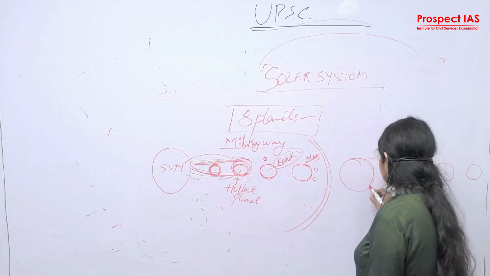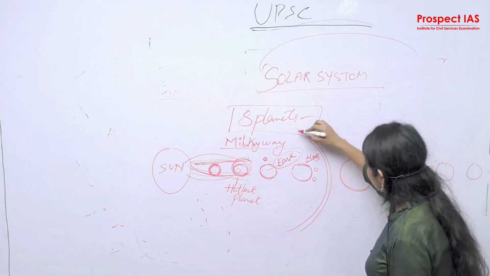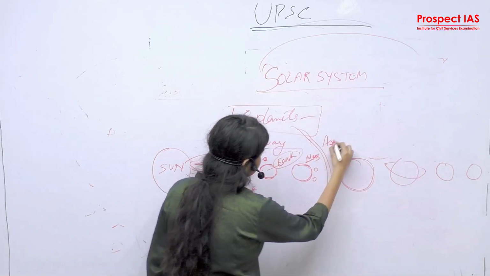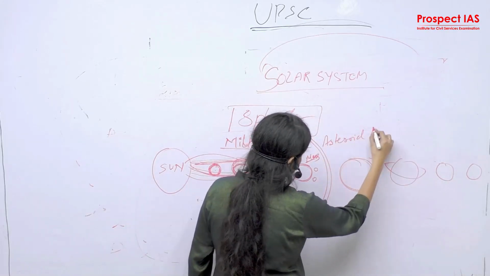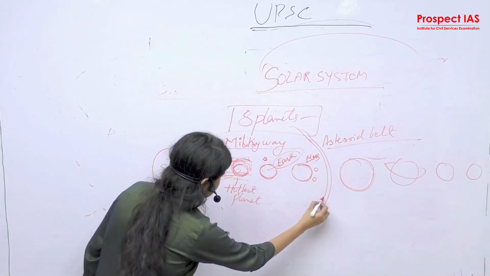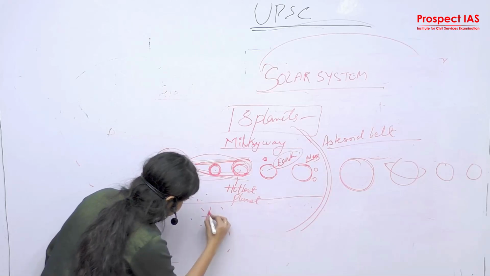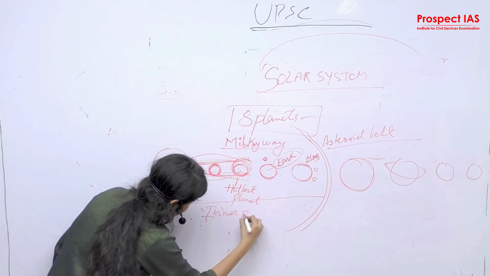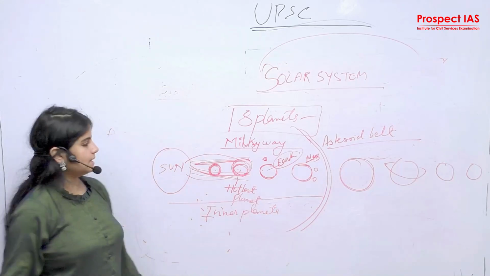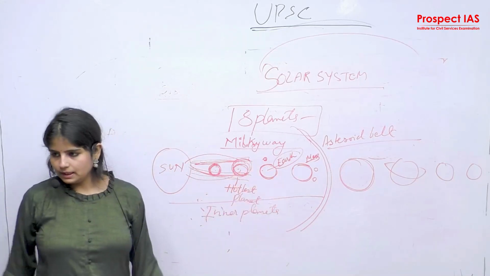After that, here we end up calling them inner planets. This is the asteroid belt, right? So these 4 planets are inner planets or terrestrial planets, because they have solidification.